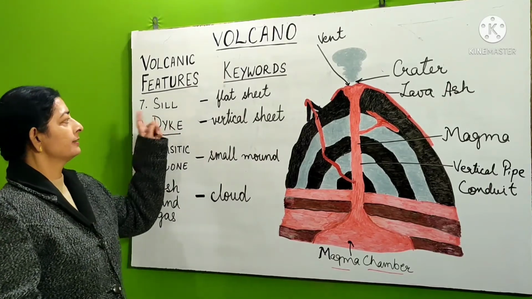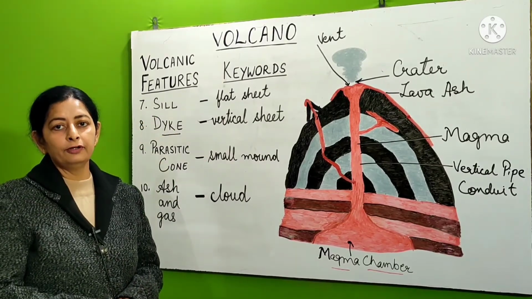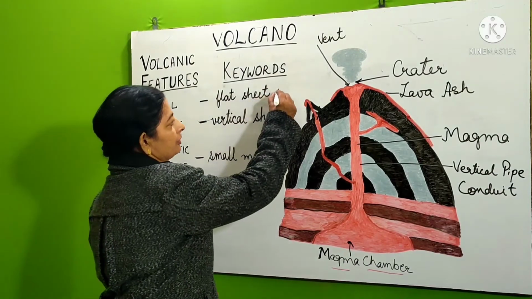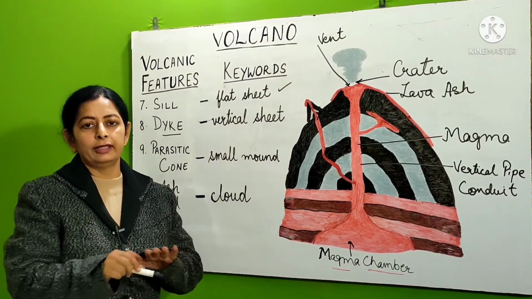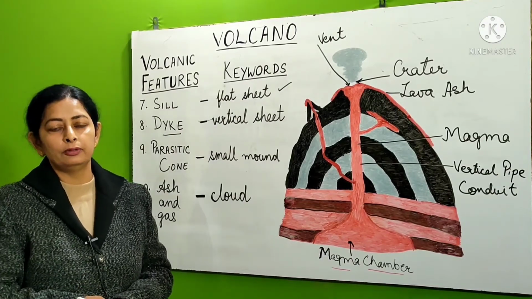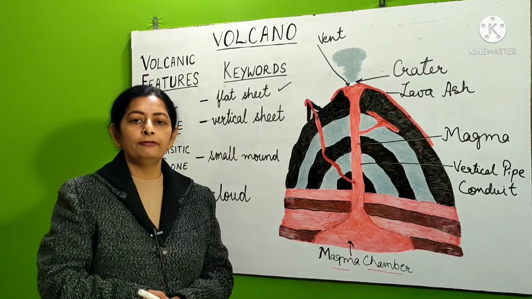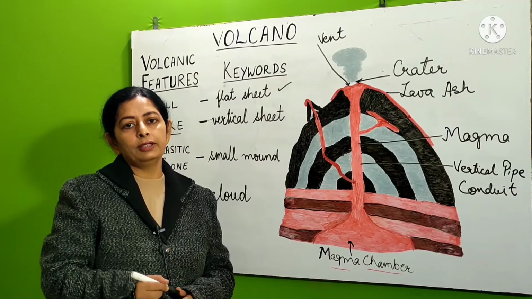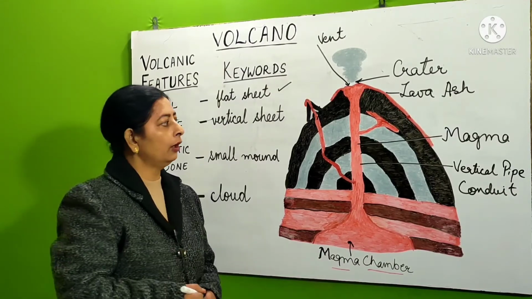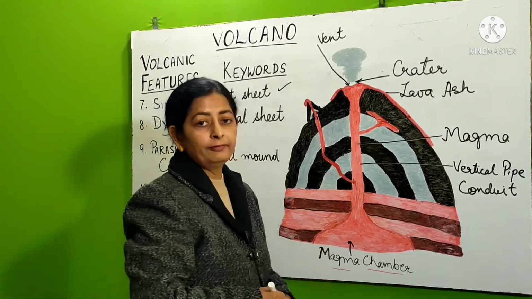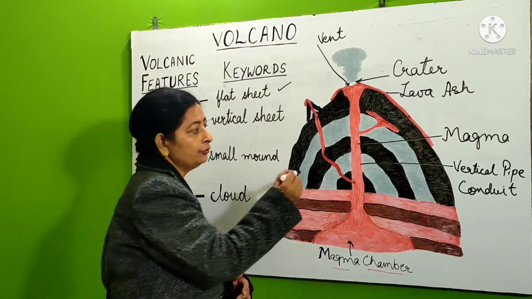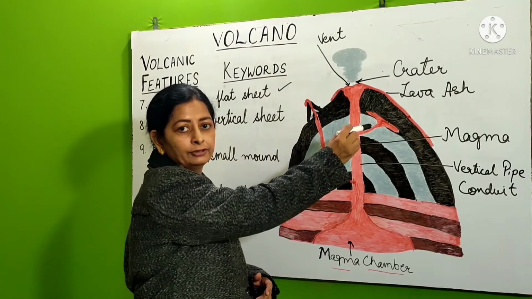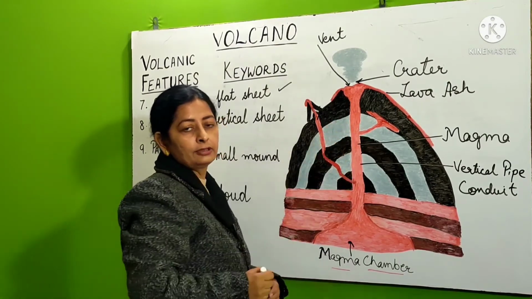Next feature is sill, and the key word for this is flat sheet. Sill is a feature which is almost like a flat sheet, a flat tubular sheet of intrusion of igneous rocks which have been crystallized on the older rocks. Now you will find that they generally intrude through a lava fracture in the pre-existing rocks.